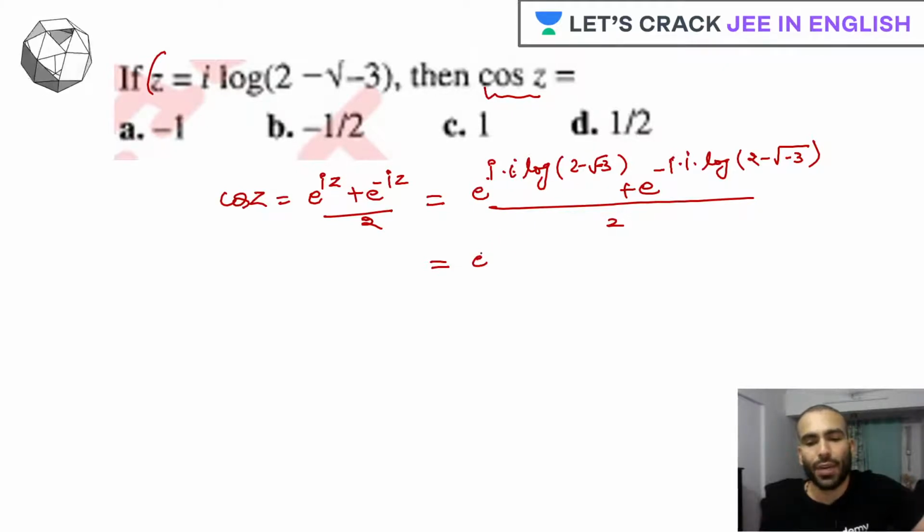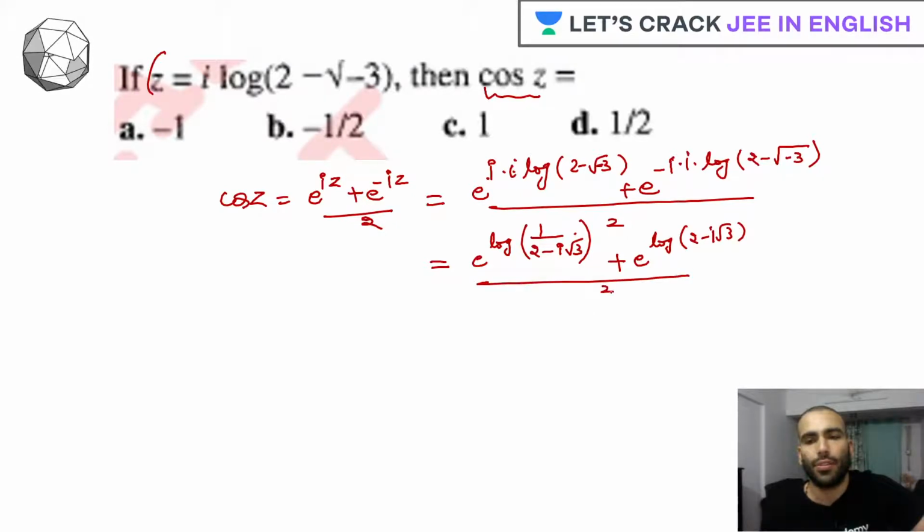What exactly can we do, guys? We can rewrite this as log of 1 upon 2 minus root of minus 3. So I can rewrite this as iota root 3. Correct, guys? Plus, now here what should I do? This is iota square. Already minus sign is there. Minus will become plus. So we have e raised to log of 2 minus iota root 3 by 2.